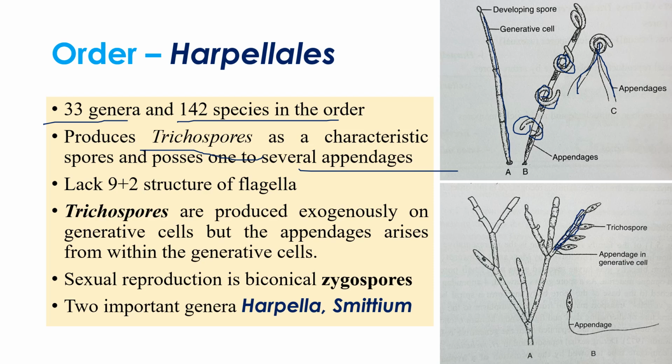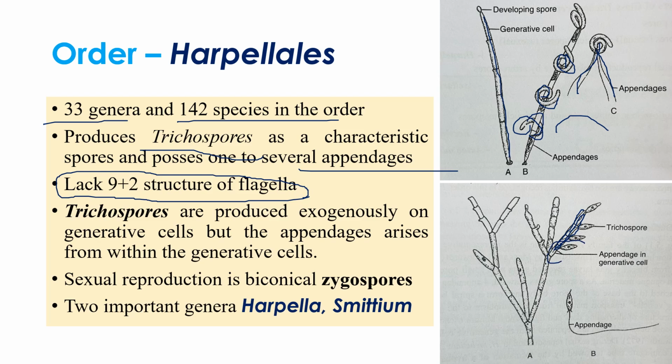They lack 9 plus 2 types of flagella. I repeat once again, they lack 9 plus 2 types of flagella. Generally fungi possess 9 plus 2 flagella, but bacteria possess 9 plus 1. But in the case of this Trichomycetes, they lack 9 plus 2 flagella. Here the trichospores are produced exogenously. Exo means outside, endo means inside. Take a look at this: the trichospores are produced outside.